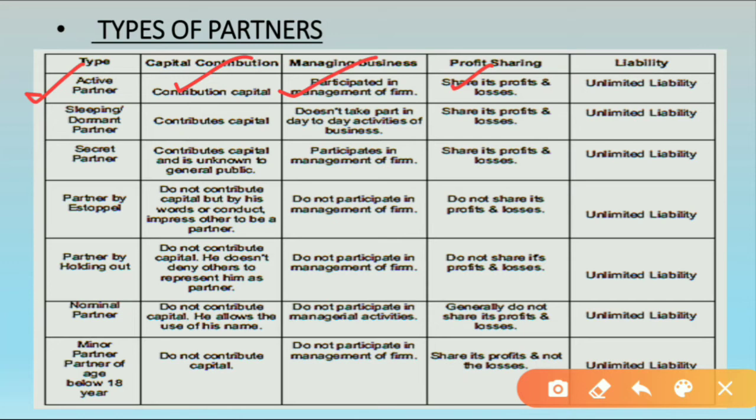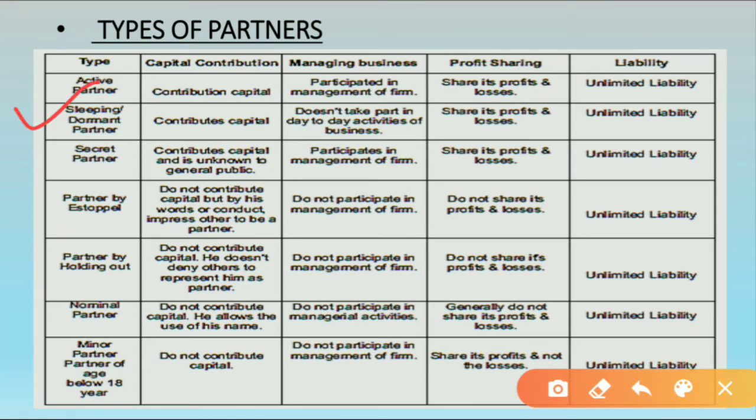And the active partner has unlimited liability. I have cleared you already about the unlimited liability concept. Now this was about the active partner. Active partners contribute the capital, they have the right to manage the business, they share the profit and loss, and they have unlimited liability. Coming to the next one, that is the sleeping partner or the dormant partner.